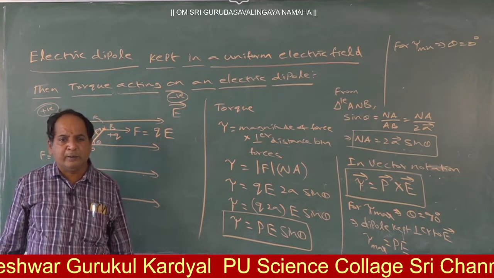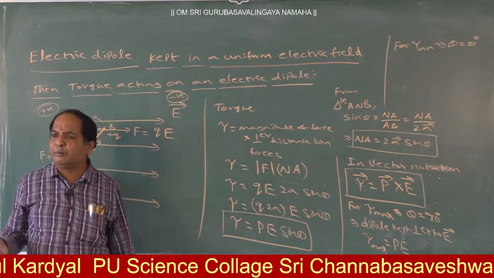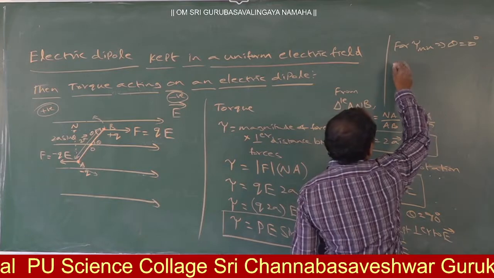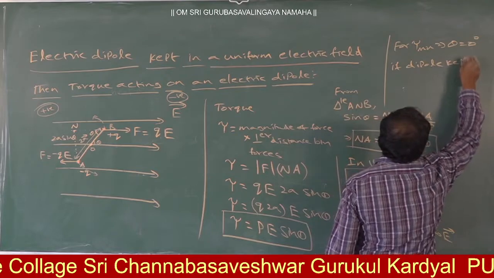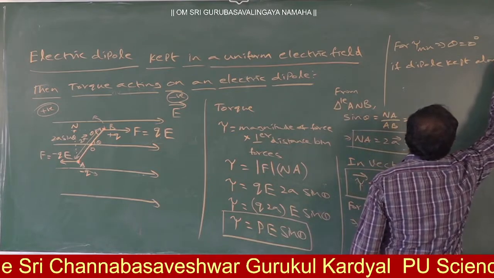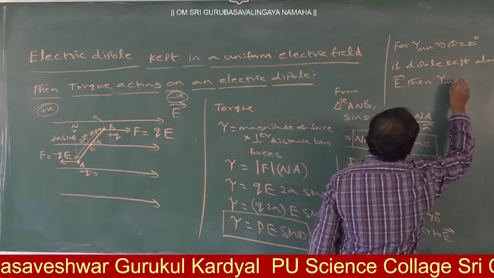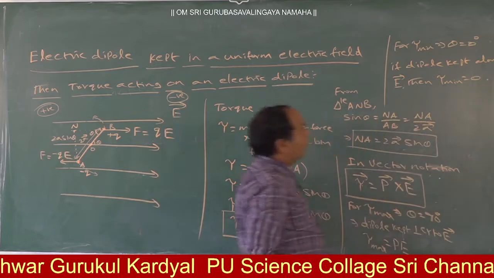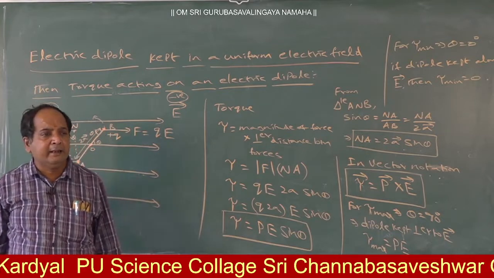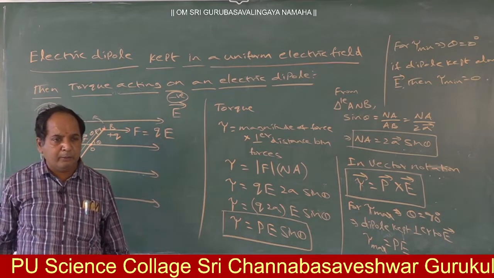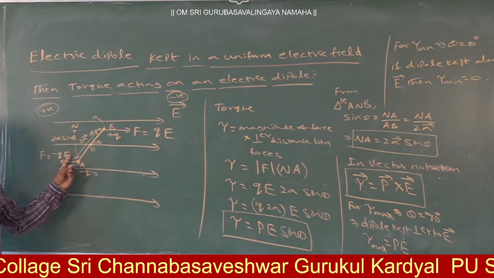Parallel means sin 0, anti-parallel means sin 180. For both, what is the sin value? 0. So here, if the dipole is kept along the electric field, then the minimum torque tau is equal to what? 0. For other angles, the torque lies between 0 and PE. Is it or not? So this is about the torque acting on an electric dipole.